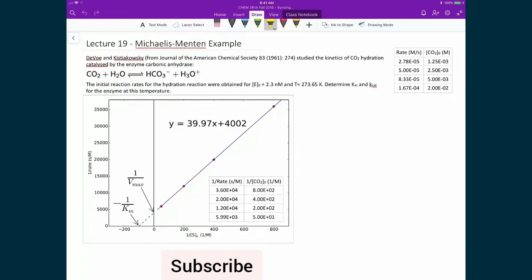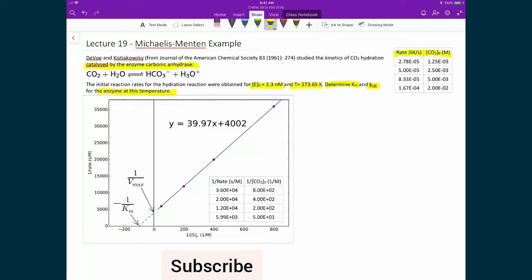Let's now look at an example of a reaction governed by Michaelis-Menten kinetics that, in this case, is catalyzed by an enzyme called carbonic anhydrase. Based on some initial data, which we have written down in this table, we are going to determine the Michaelis constant Km and the rate constant Kcat for this enzyme at this temperature, which is just above the freezing point of water at 273.65 Kelvin, and we're given an initial enzyme concentration of 2.3 nanomolar.